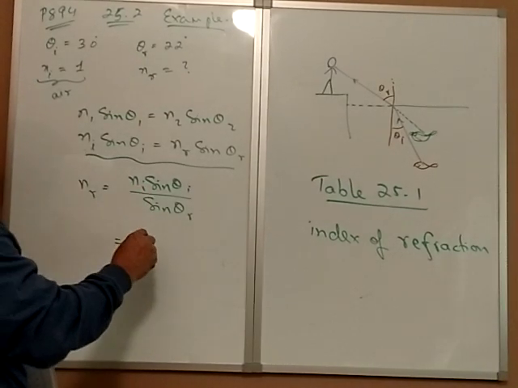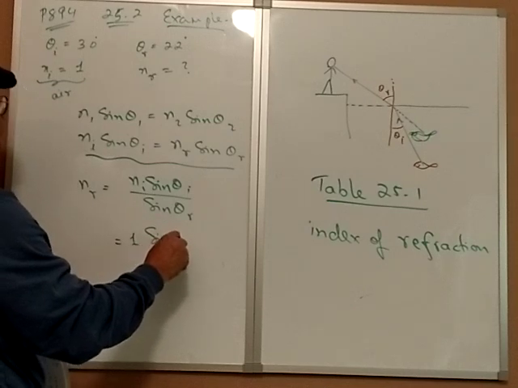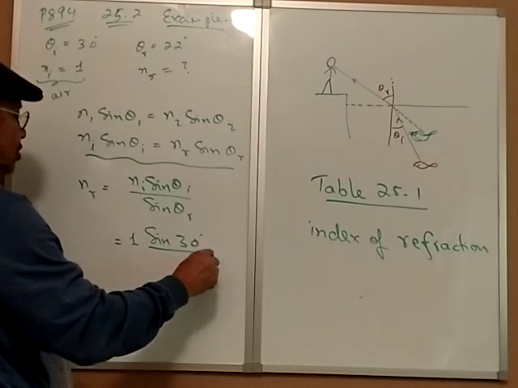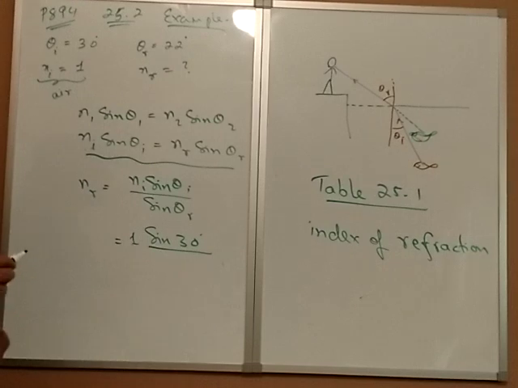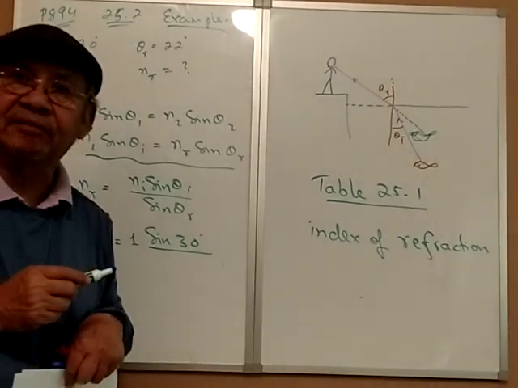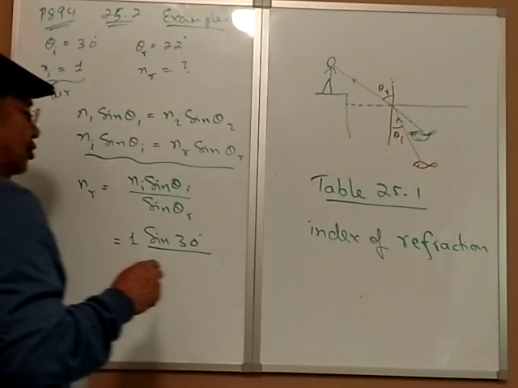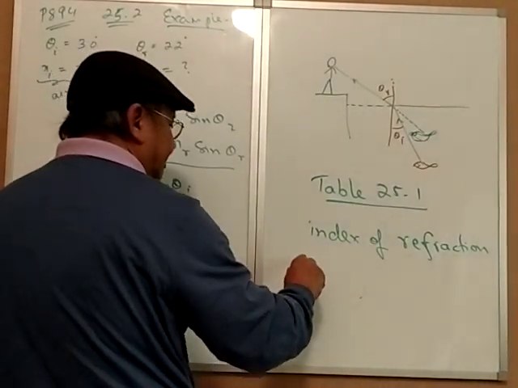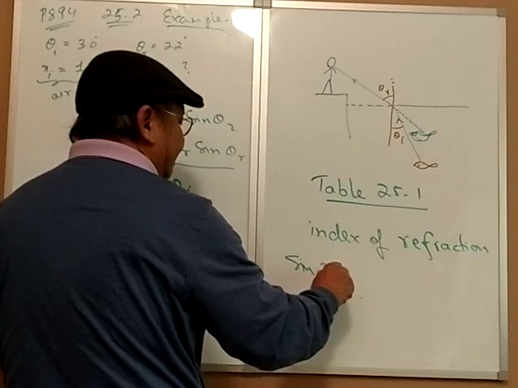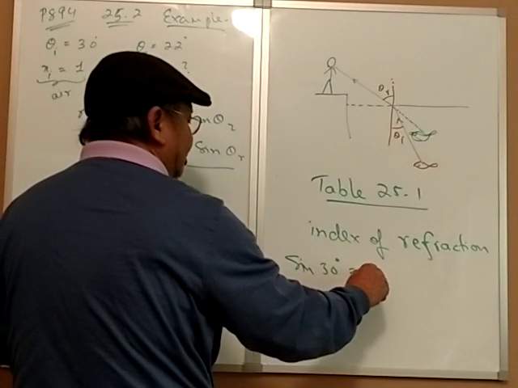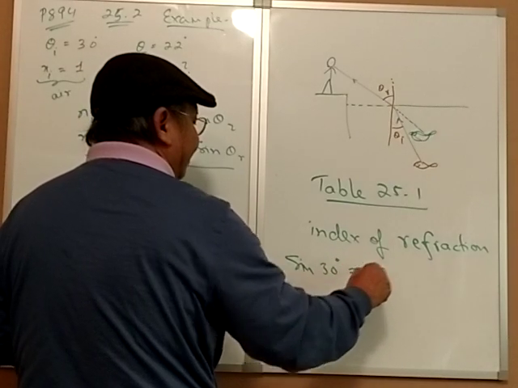Sine theta I is sine 30 degrees. So make sure you put your calculator in the degree mode and not in radian mode, because then you will get wrong answer. And to check, always remember, sine 30 degrees is equal to 0.5.